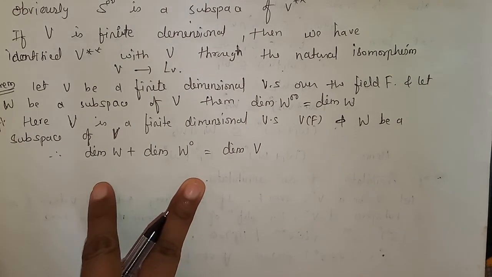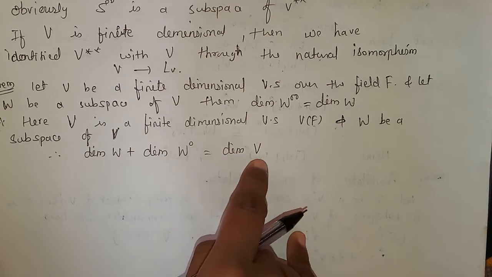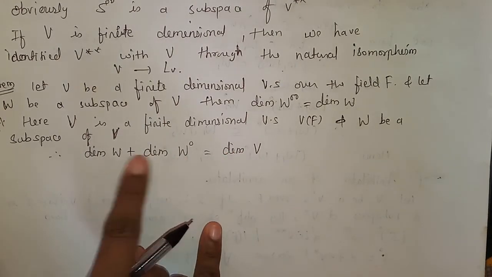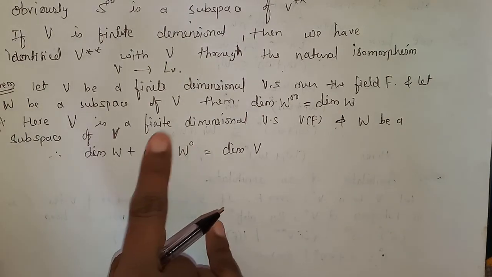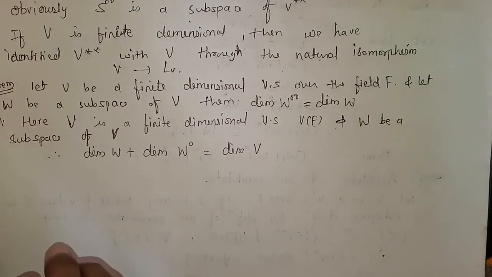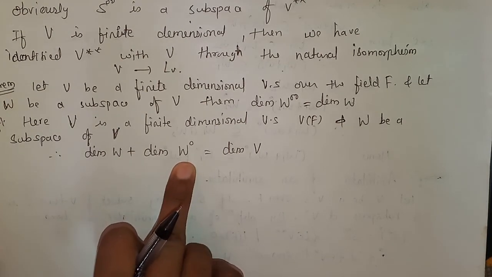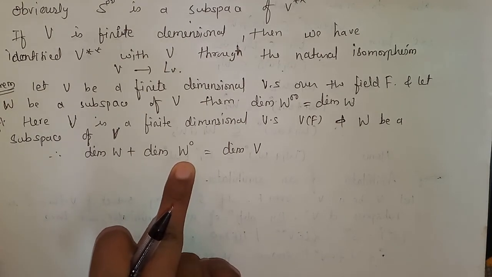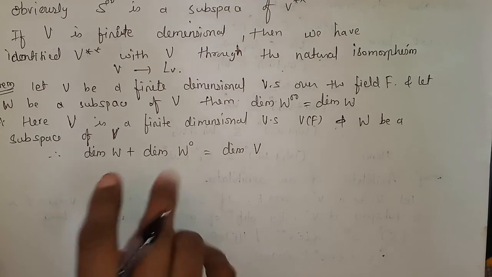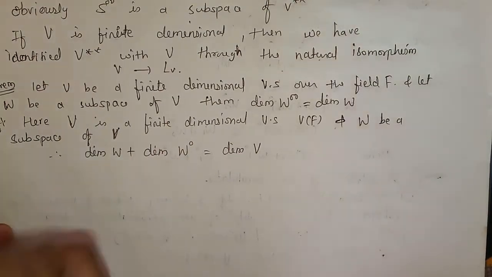You can compare this with linear transformations, where the dimension of vector space V is the dimension of range plus the dimension of its kernel. So W naught is the kernel, what is it? All functionals having image 0. This is nothing but W naught only. So the dimension of V is the dimension of W plus the dimension of W naught.